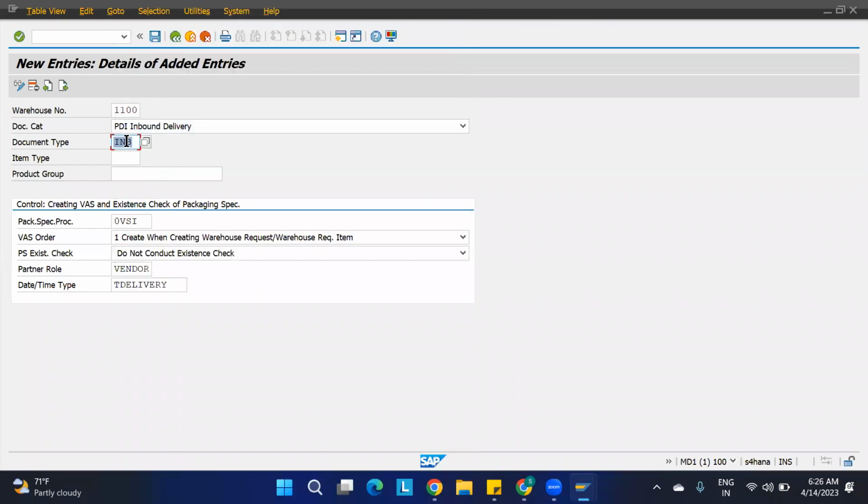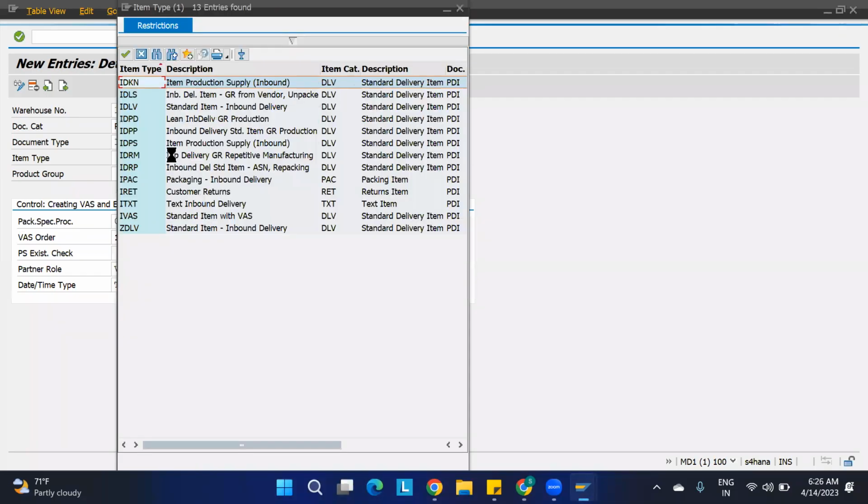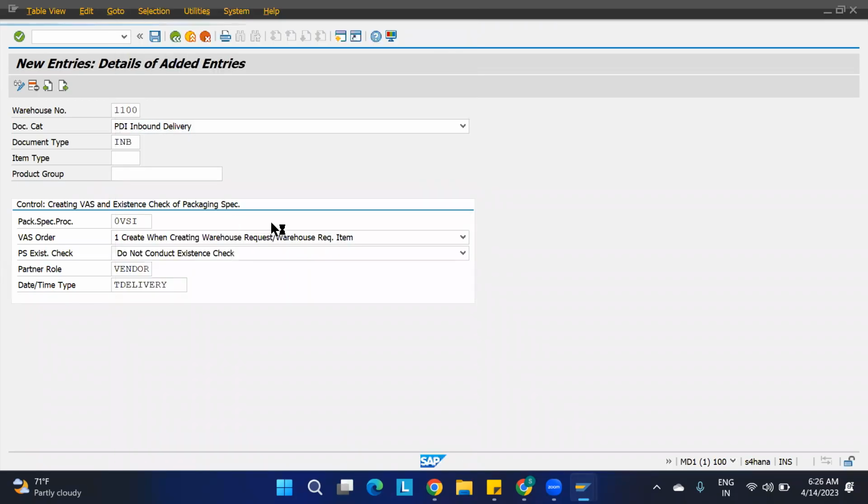Okay, for inbound I'm taking, and item type I have to take the item type. It is for the VAS, okay, standard item type. Okay, yeah, we have to provide this standard item type. Okay, so this is the entire set. Okay, just say this.